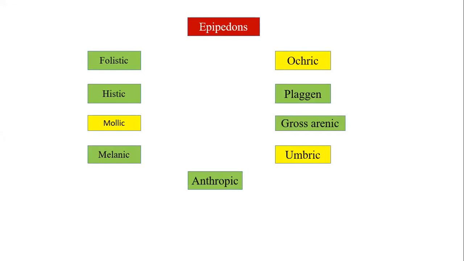Totally, how many are there? Total 9 epipedons are there. What are those? Holistic, histic, molic, melanic, ochric, plaggen, grossarenic, umbric, anthropic. So remember, these are the different kinds of epipedons. Now we will see in detail about the epipedons.